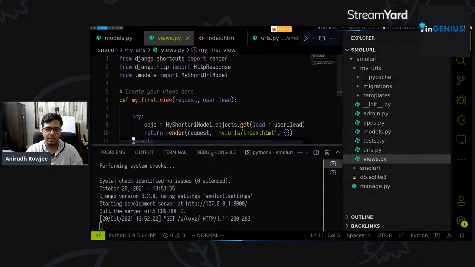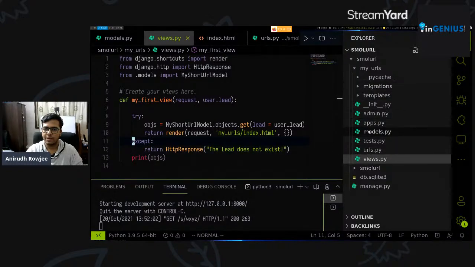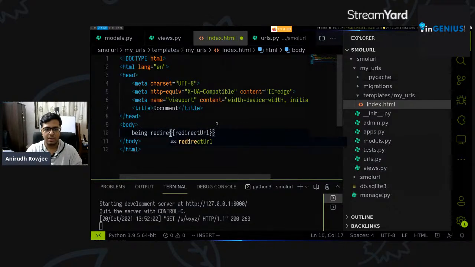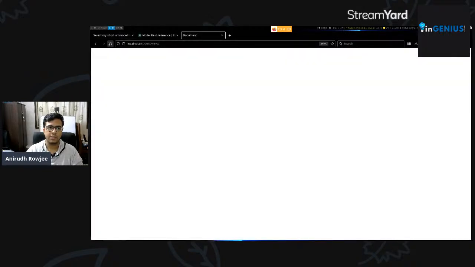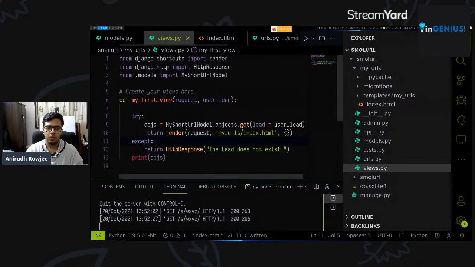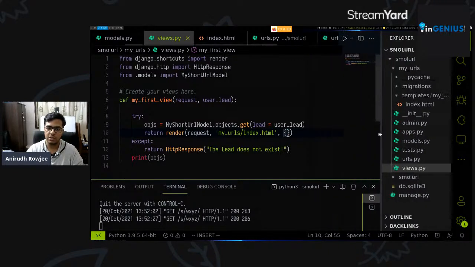And why is that really? Why is that, despite the fact that in our templates under index.html we've said we want a redirect URL object here, so it's being redirected to this redirect URL. Let's render this again. It says being redirected to blank, just because it cannot find what redirect URL is, given that we haven't passed it. So you can pass data from the view to the template using a dictionary.